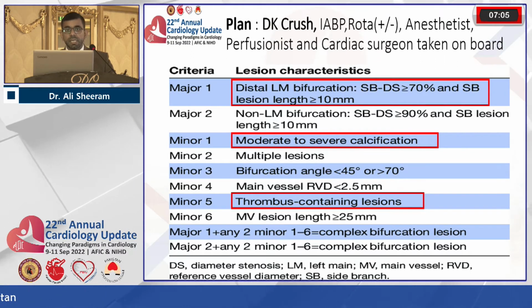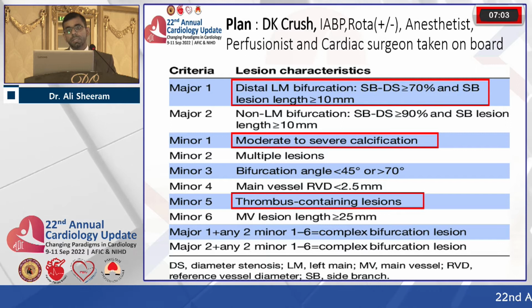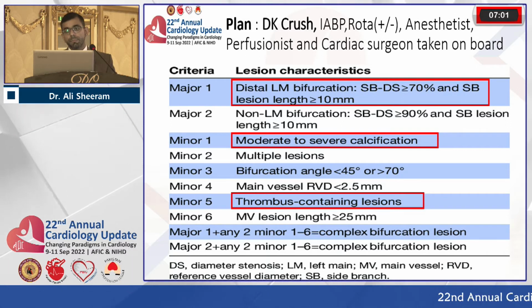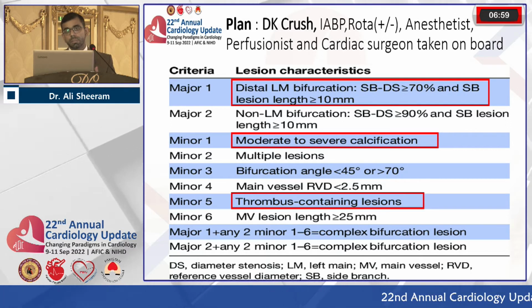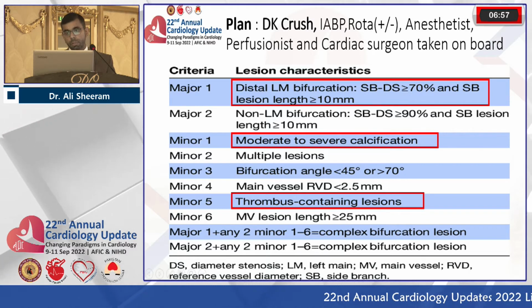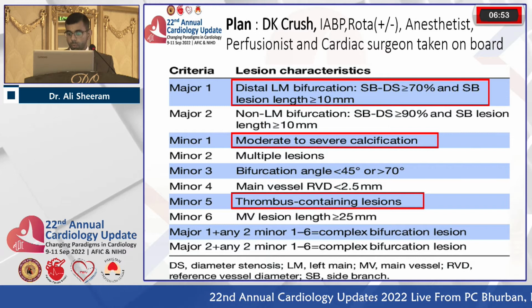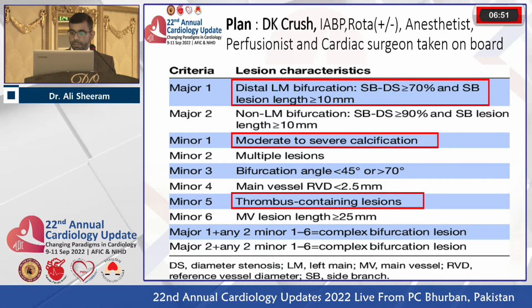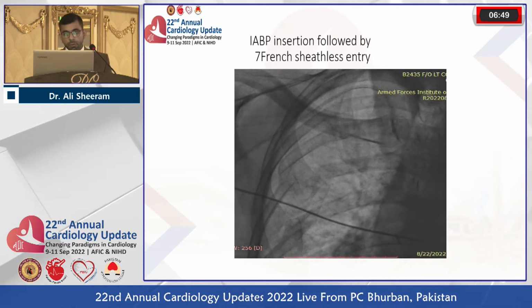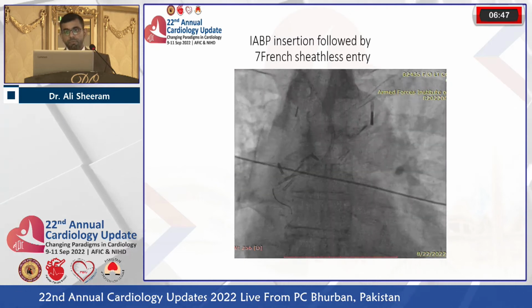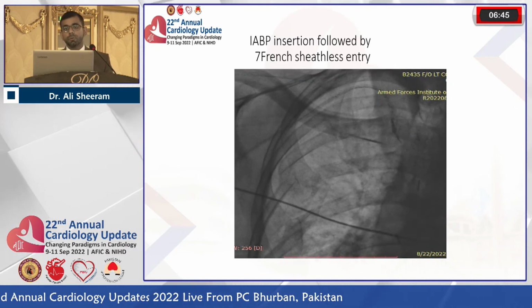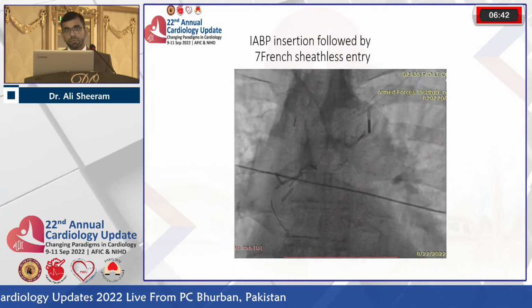So the DK crush was planned with the insertion of IABP, and the rota was considered to be in backup if at all needed. Anesthetists, perfusion and cardiac surgeons, they all were taken on board considering the very high risk PCI. So after IABP insertion, the 7 French sheathless entry was made using the XP3 guide.